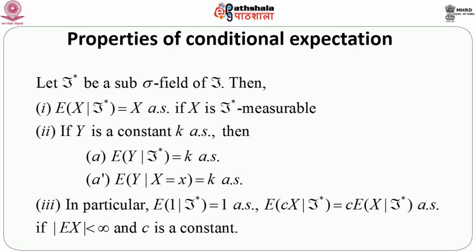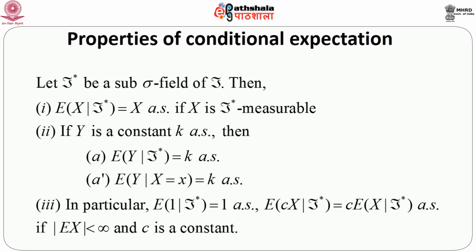Now, as a consequence of the above 1 and 2, we can immediately write expectation of 1 given F star equals 1 almost surely. That means this is true for any constant, and expectation of CX given F star equals C into expectation of X given F star almost surely, provided the modulus of expectation of X is less than infinity and C is a constant.